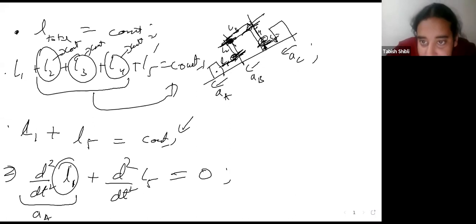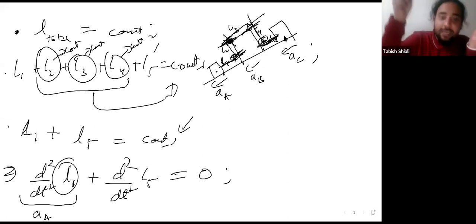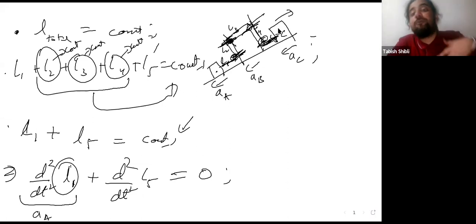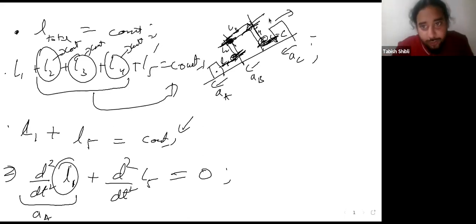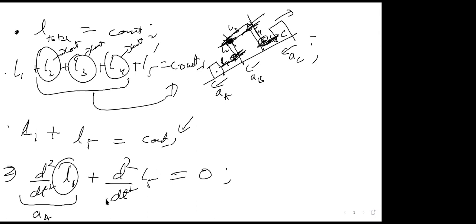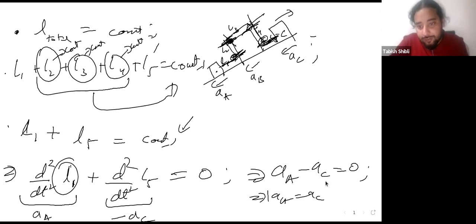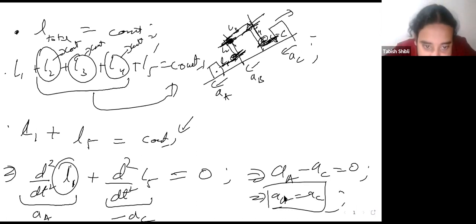What about L5? Since L5 is at the back, increasing L5, so making L5 longer, will mean that the object C is going backwards. Since you're increasing L5, that means C is going backwards, right? But that is not what is happening. It is accelerating downwards. So you'll have a minus sign here. You have a minus AC here. And this means you'll have AA minus AC is equal to 0. This implies AA is equal to AC. Does this make sense? Yes, sir.